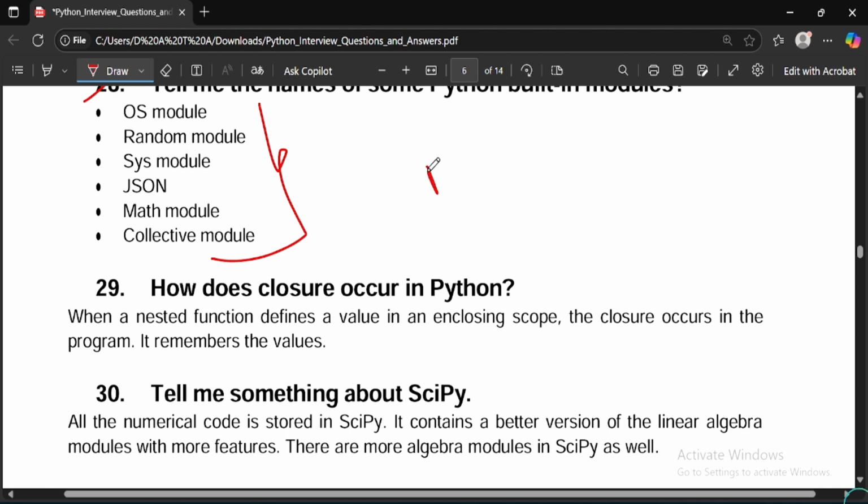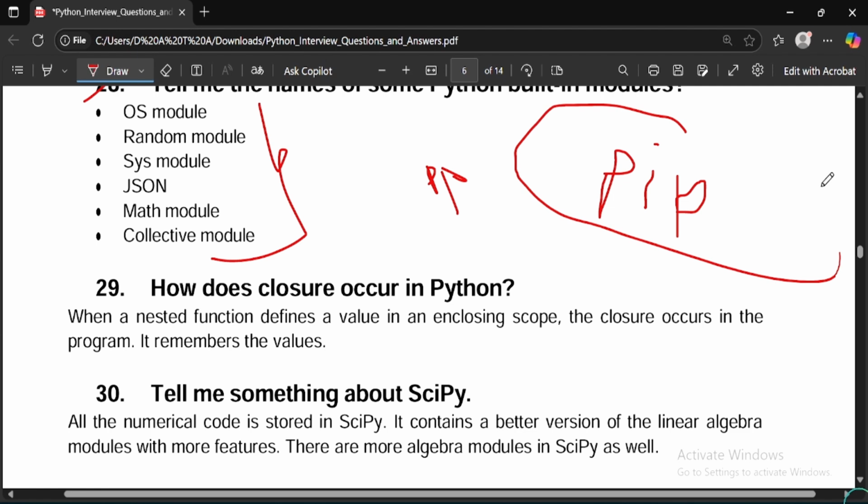So I want to explain again. pip is a keyword used in Python where we can install libraries with the help of the pip keyword. Using pip, we can install all the libraries like pip install pandas, pip install matplotlib, pip install seaborn. After writing these commands, all the libraries would be directly installed for your program.